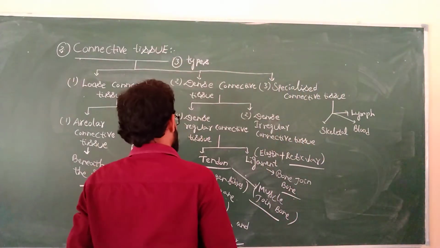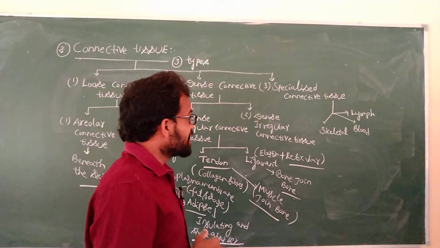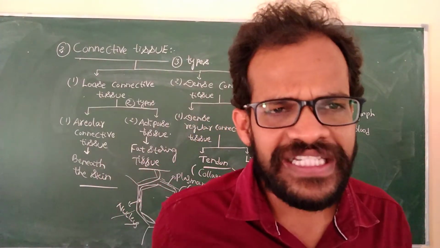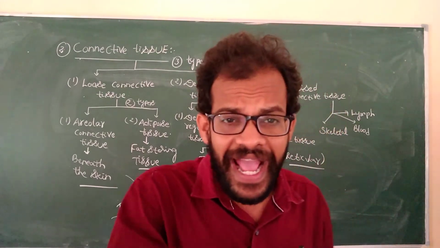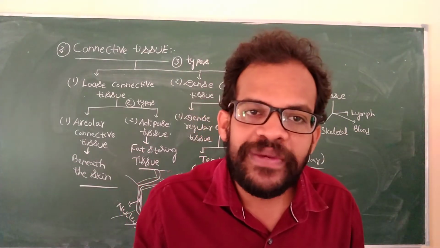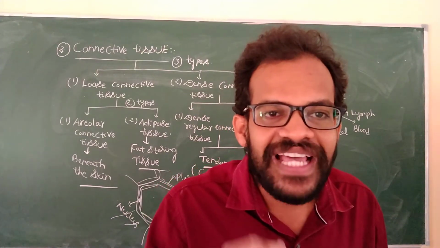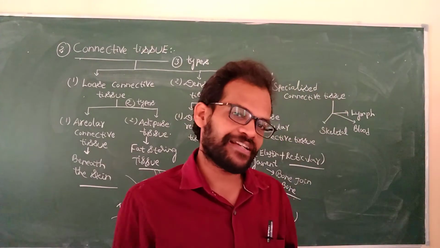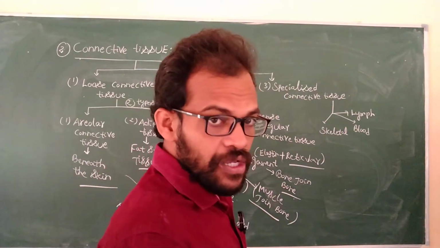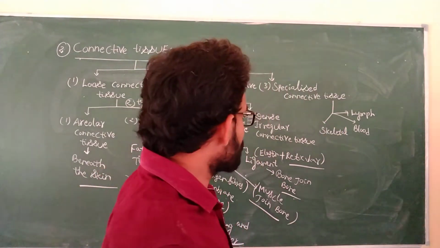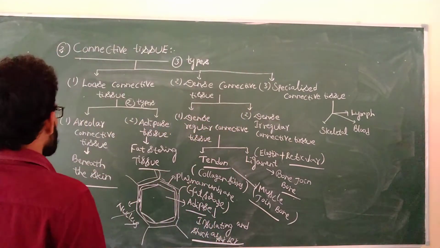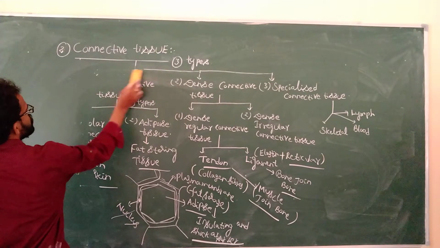There is dense regular connective tissue and dense irregular connective tissue. Dense regular connective tissue means the collagen fibers are arranged in a regular manner, and dense irregular connective tissue means the collagen fibers are arranged in an irregular manner. With a representation of the dense regular and dense irregular connective tissue, we can easily understand the arrangement.